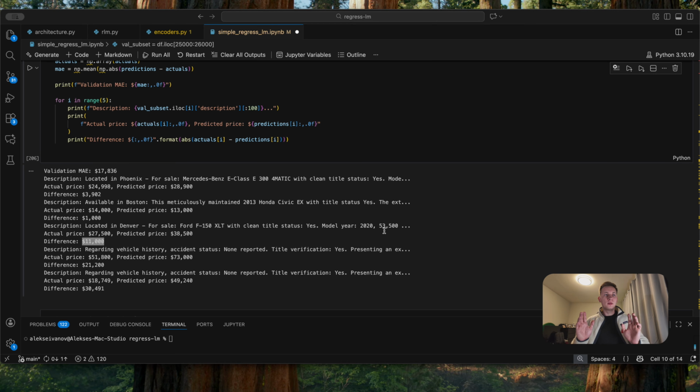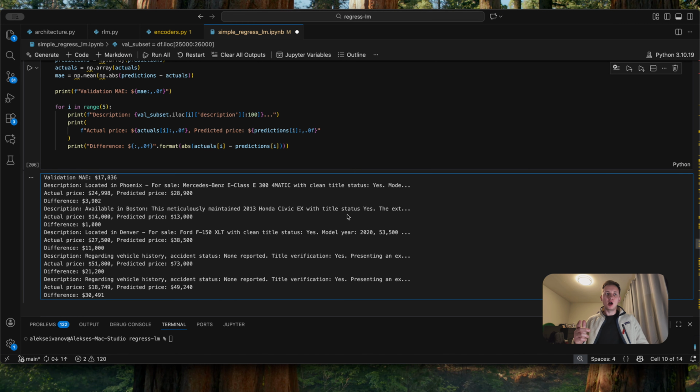Okay, from these examples alone, we can see that the model clearly learned patterns. It knows recent years cost more, and certain brands like BMW or Mercedes are more expensive. Now, before we compare our results with the official RegressLM implementation, I want to ask you to have a look and visualize how the model generates each token.